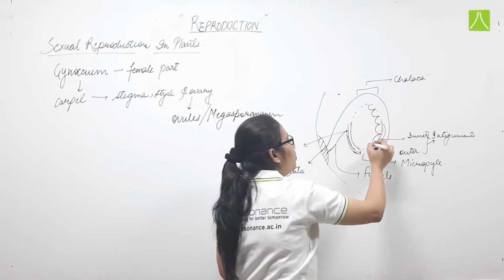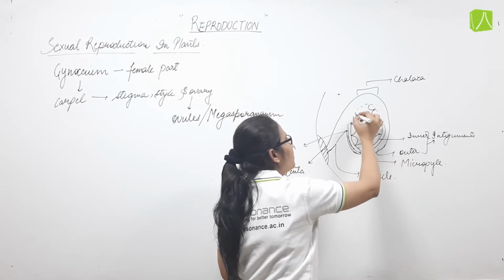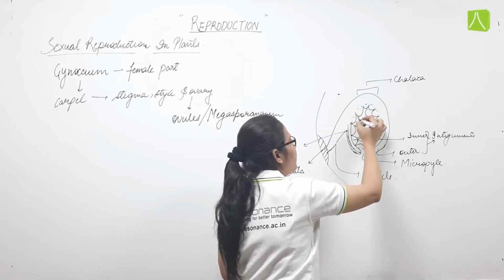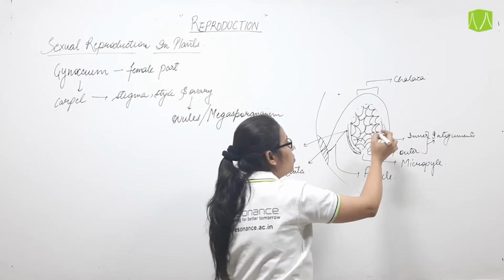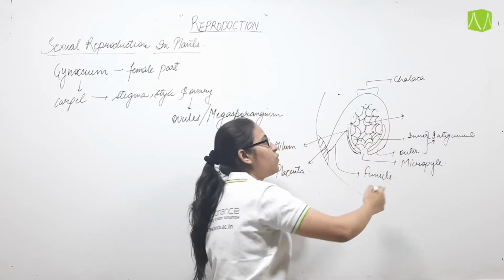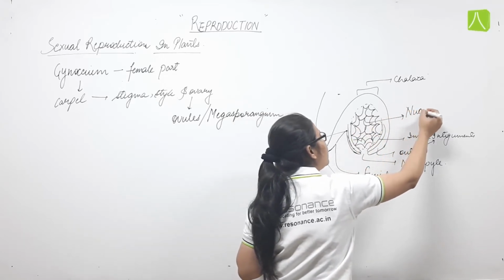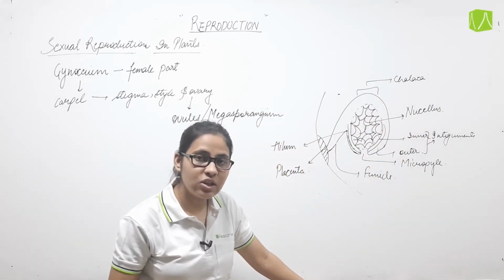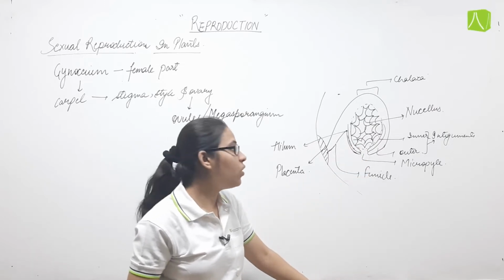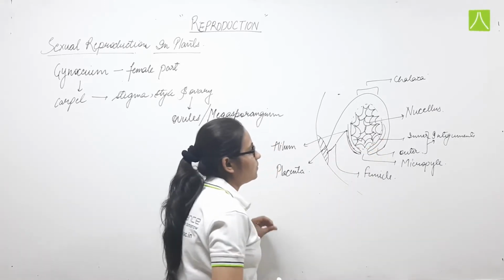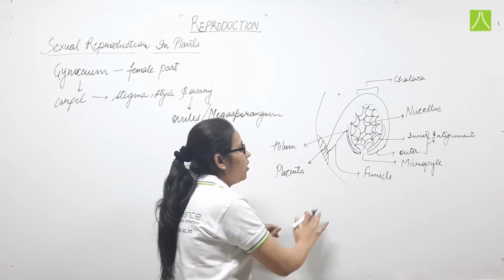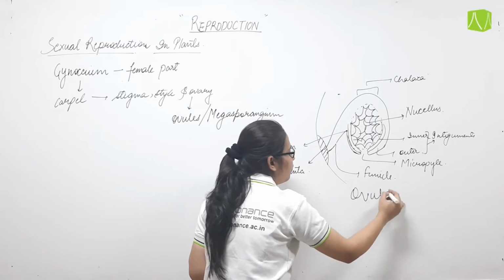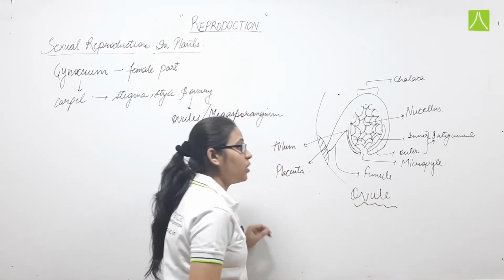In the center of the ovule, what is present? The mass of parenchymatous cells, or parenchymatous tissue, is present in the center of the ovule, which is known as the nucellus. Now, what is this? This is the structure of the ovule, or we can say the megasporangium.